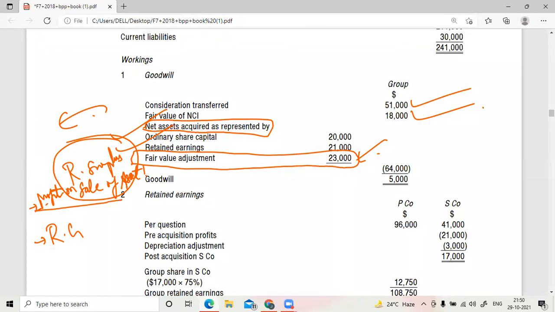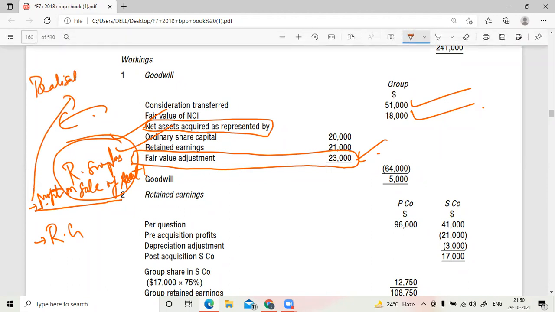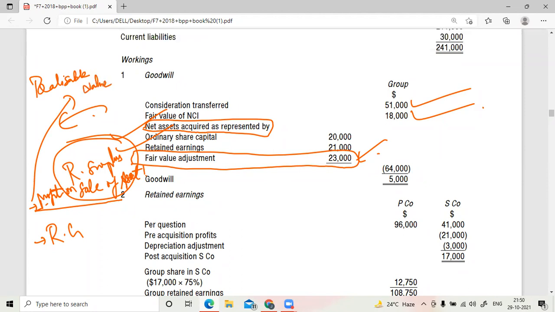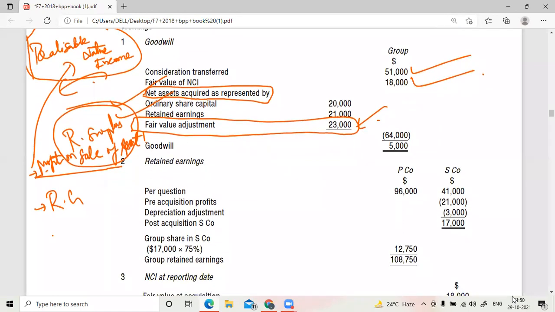Okay. Profit on sale of asset is a realizable nature income. What is that? Realizable nature income, in the sense, when you sell the asset, you get the profit as a cash payment in your hands. That means you'll be realizing it. Some asset which is of 10,000, you'll be selling at 15,000. So you get 5,000, correct? In exchange for consideration.